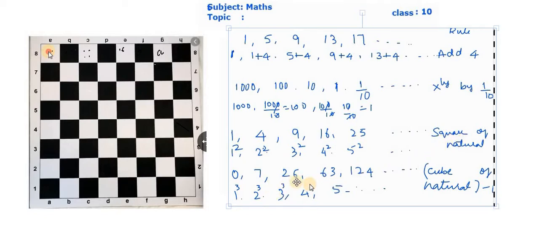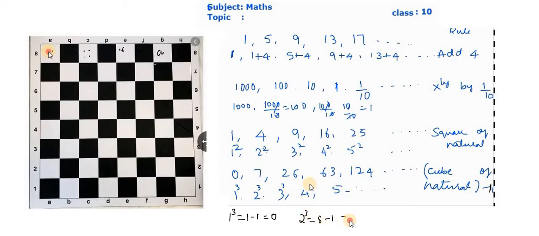And next, 0, 7, 26, 63, 124. What is this? This is nothing but the cube of a natural number minus 1. 1 cubed is 1, so 1 minus 1 is 0. Next, 2 cubed is 8, so 8 minus 1 is 7. And 3 cubed is 27, so 27 minus 1 is 26. Like this, it keeps on going.